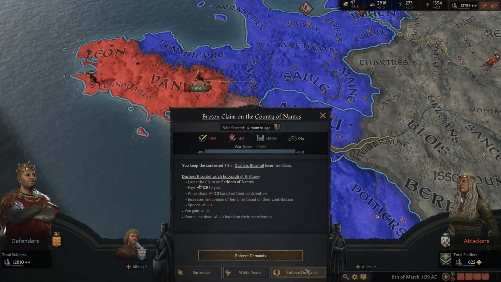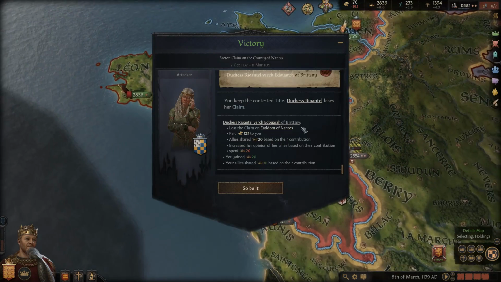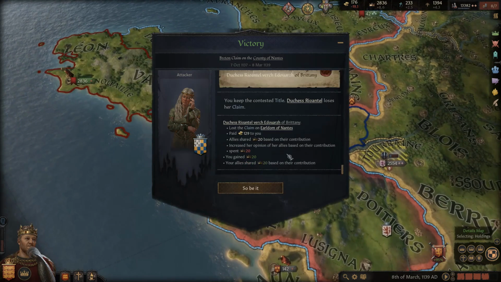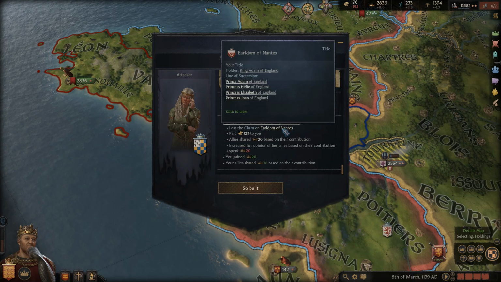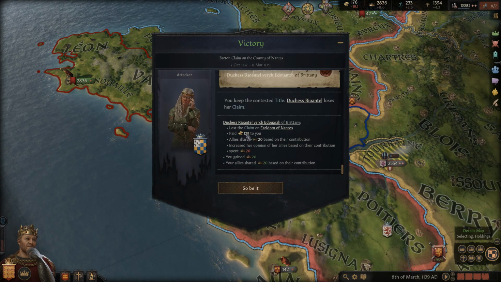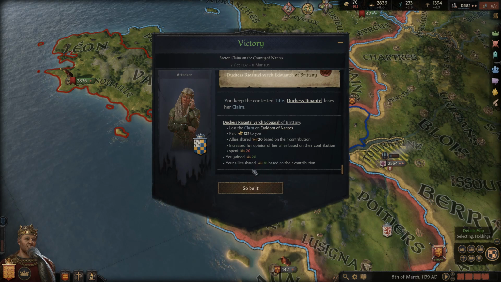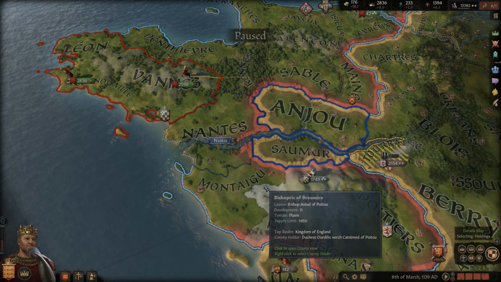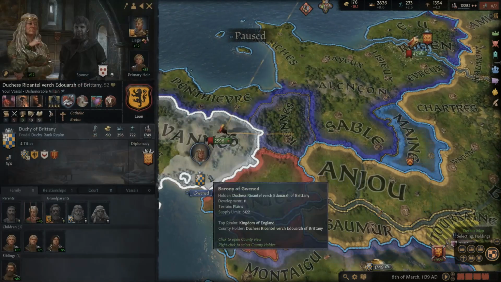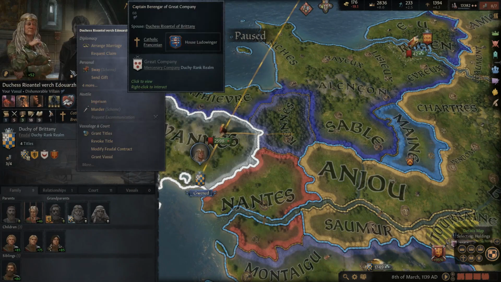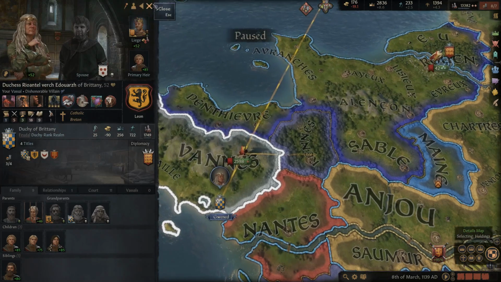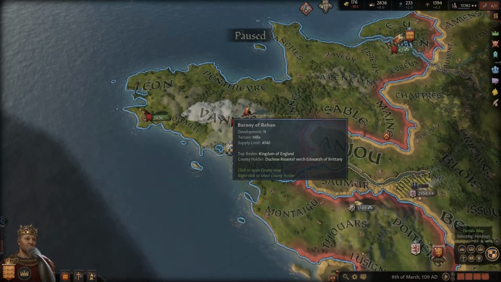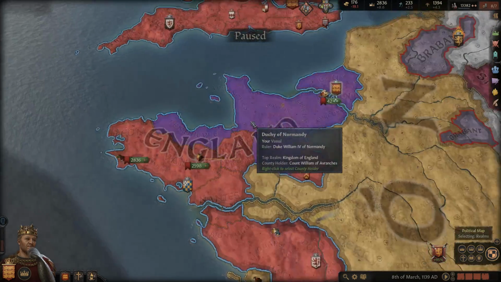Let's go ahead and enforce our demands here. And let's see what exactly happened here, because remember, we didn't declare war on her, she declared war on us. So she lost her claim there, so she no longer has a claim. She had to pay us 129 gold as reparations, and we gained some prestige there. Okay. So we weren't able to lock her up, though, despite her rebelling against us. You really should be able to imprison her, because she rebelled on us. She fought against us. That doesn't make any sense. I don't feel bad about taking her land anymore, though, I'll tell you what.